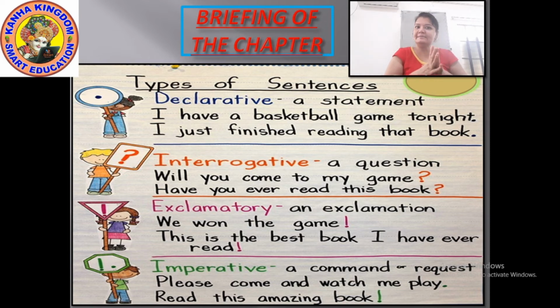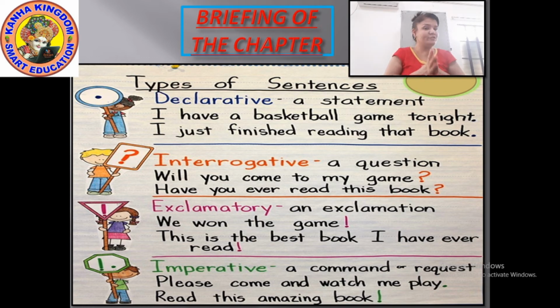Types of sentences. First, the declarative sentence. A declarative sentence means a statement. For example, "I have a basketball game tonight" means he is declaring that today he is going to have a basketball match. "I just finished reading that book" means he is giving a statement that he has finished reading the book. Such sentences are declarative sentences.